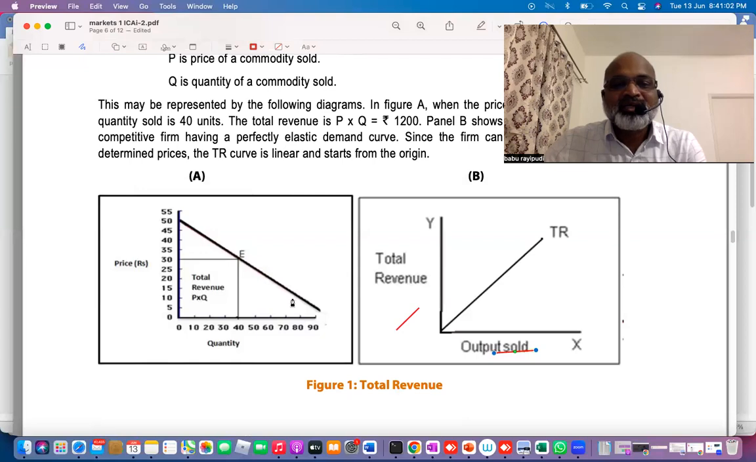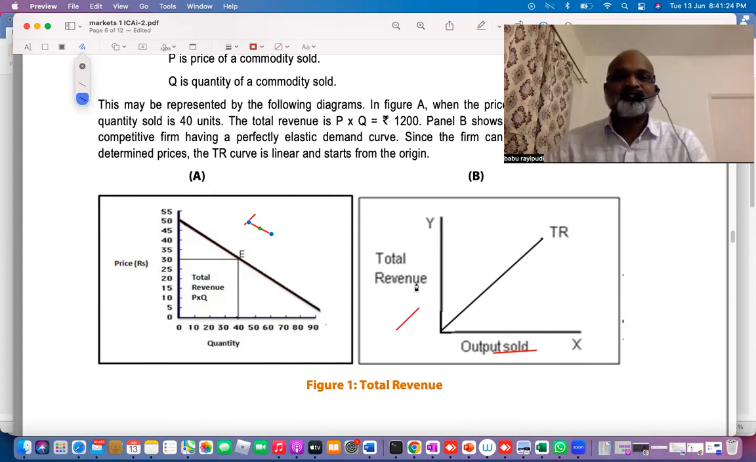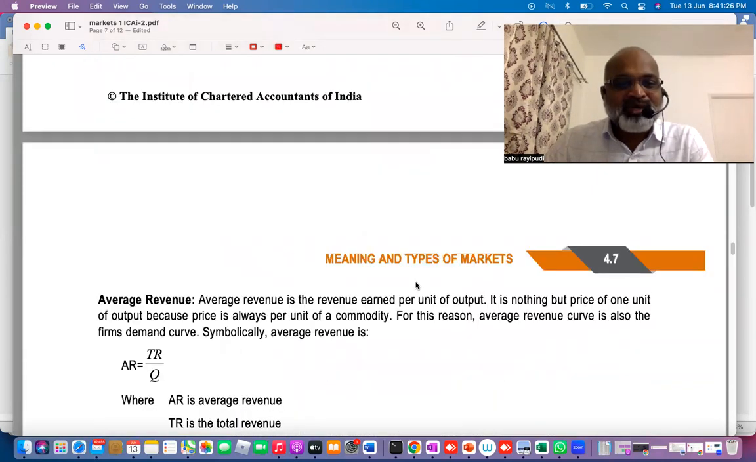Simply speaking, as the price decreases, sales will increase. That is the meaning here. This is not the relevant graph; this is the relevant graph. You need to know how exactly the total revenue curve slopes. It slopes upwards from left to right, which clearly indicates that as you sell more and more, total revenue increases. Is that clear?